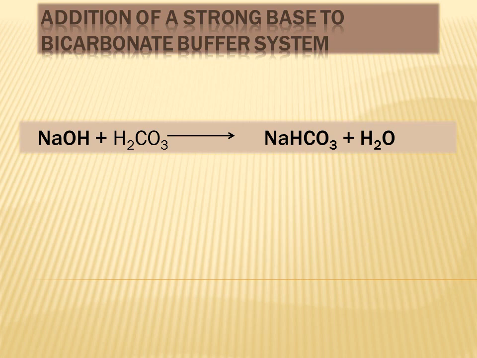So what happens when a strong base is added to the bicarbonate buffer system? As you can see in this equation, when sodium hydroxide, a strong base, is added to the bicarbonate buffer system, then the carbonic acid element of the system comes into play, resulting in the formation of sodium bicarbonate and water.